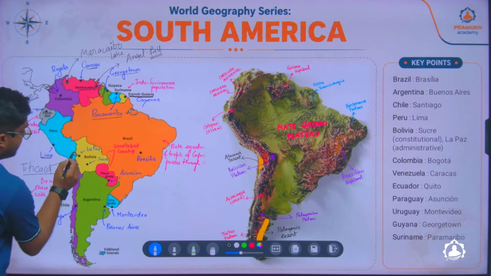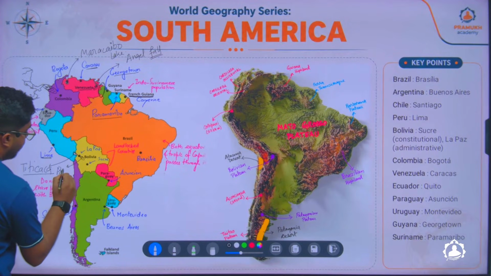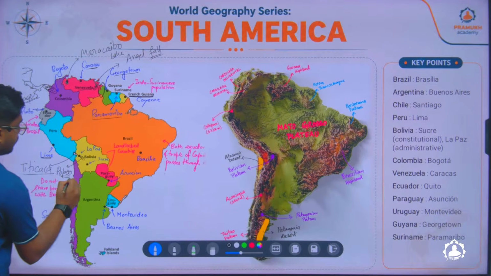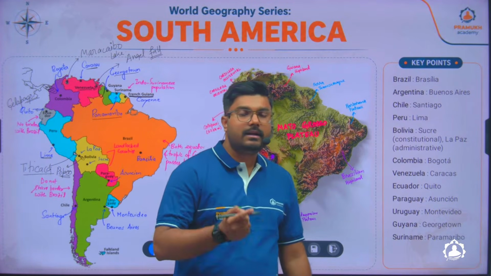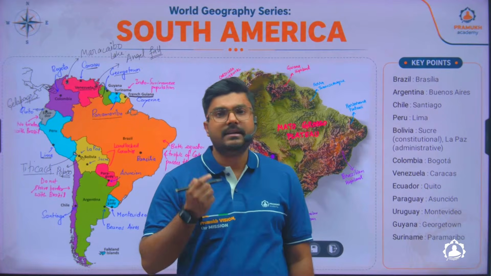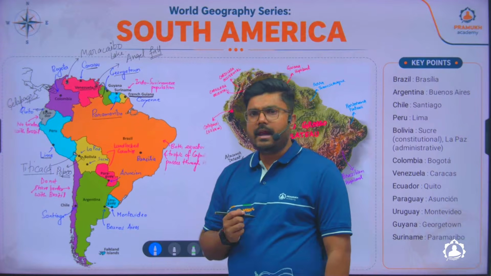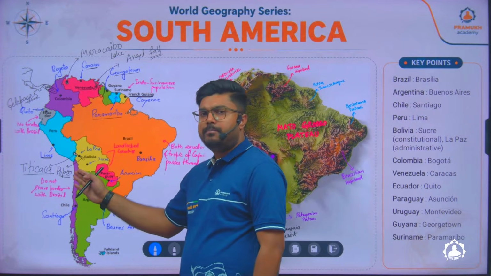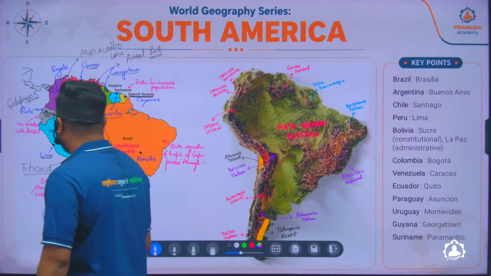Apart from this, just below Titicaca, here in Bolivia, you will find another lake called Lake Poopó. This Lake Poopó is similar to Lake Aral. If you know about Lake Aral in the Central Asian region, it is in a drying state because of severe climate change effects. So Lake Poopó is also similar to Lake Aral, in a drying state.